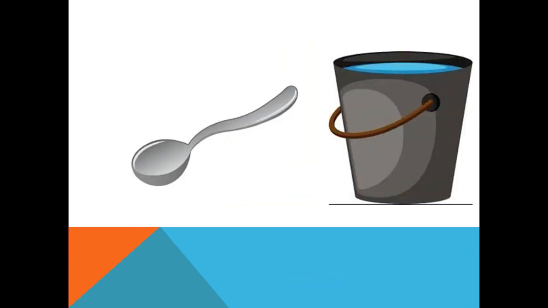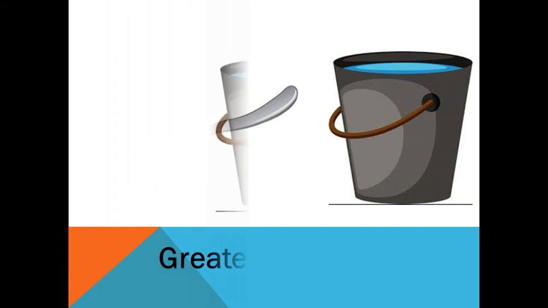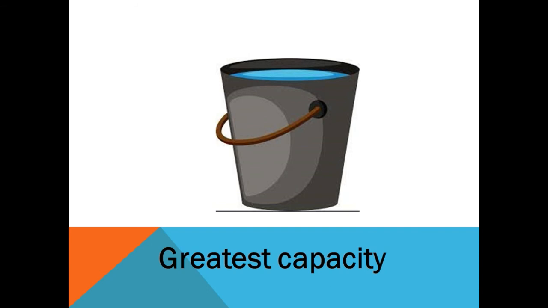Similarly, see here, we have a spoon and a bucket. Now, we have to find which will have the greatest capacity and which will have the least capacity.